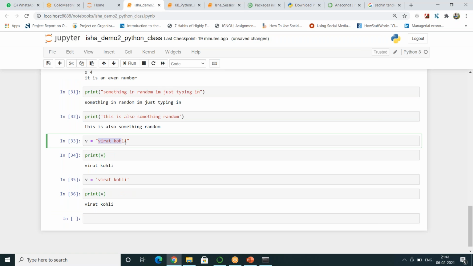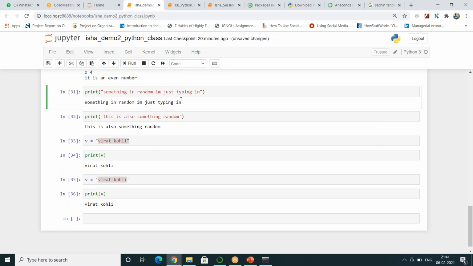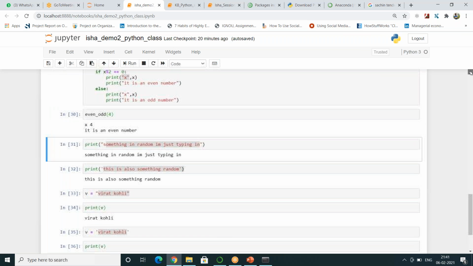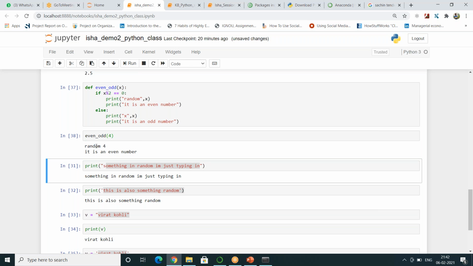So either you define anything within a double quote or a single quote, Python will consider that value to be a string. Even if you do the same thing within a print statement, whether you write it in a double quote or a single quote, the print will come up. So in this example, because I gave one hard-coded X, if I would have written something like random, I run this, I gave 4, you see, random.